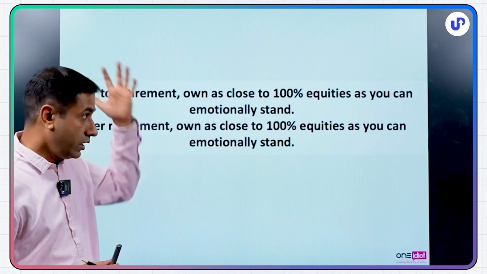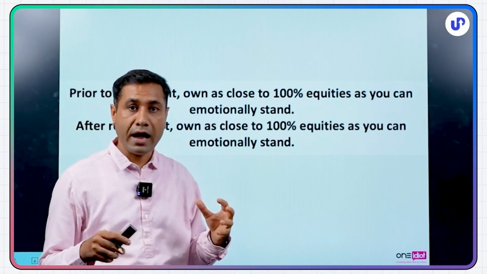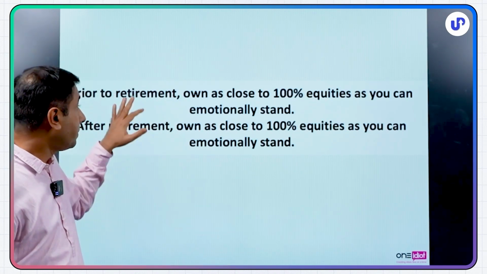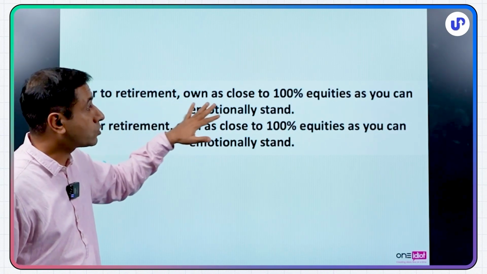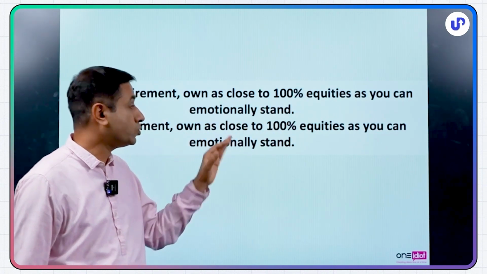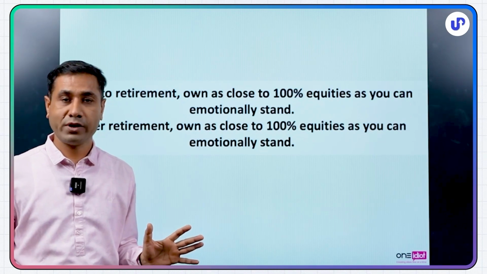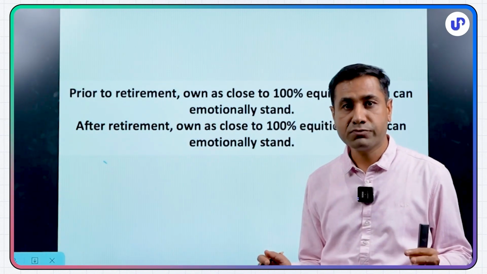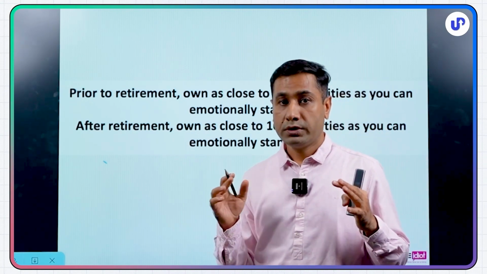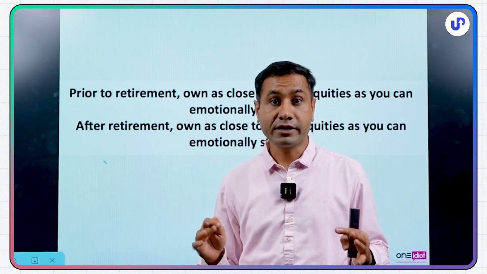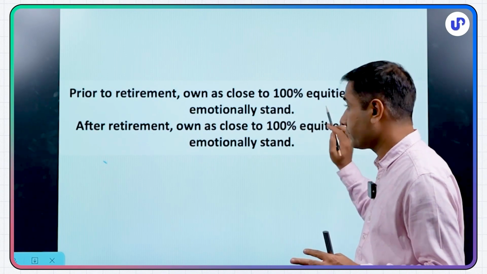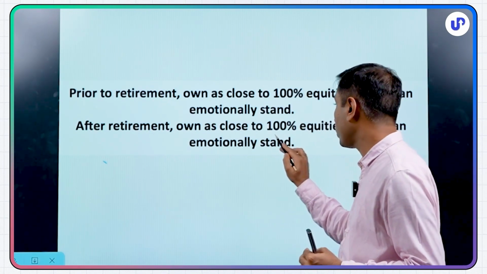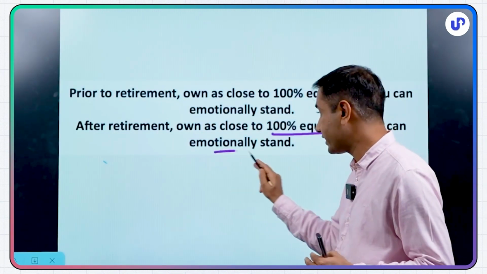Now, again, a very interesting thing, if you have to make your money work for you in the longer term, this is what Nick Murray, my guru, says. Prior to retirement, own as close to 100% equities as you can emotionally stand. Okay? You remember the asset allocation? You should have that much money in equities which you are willing to remain invested in even if there's a 10, 20, 30% fall in the market. Okay? And I strongly believe after retirement, again, own as close to 100% equities as you can emotionally stand.